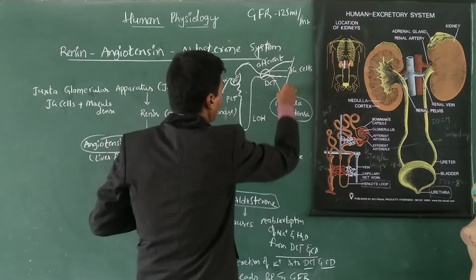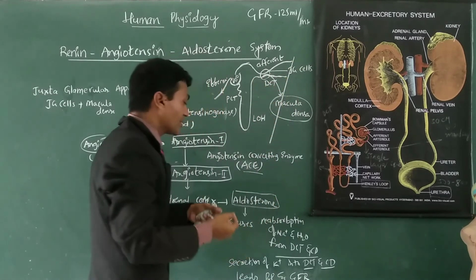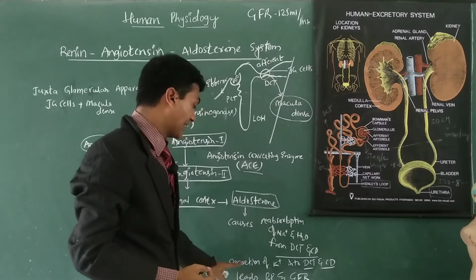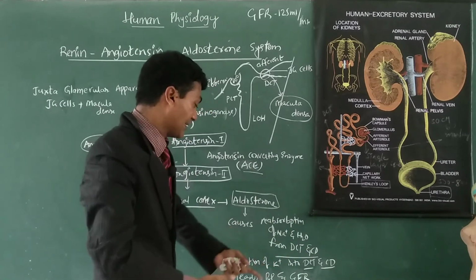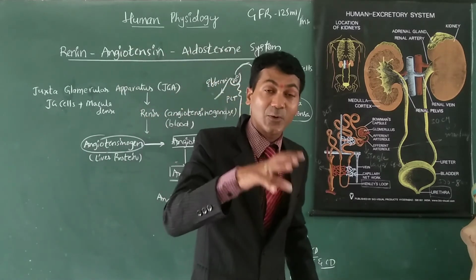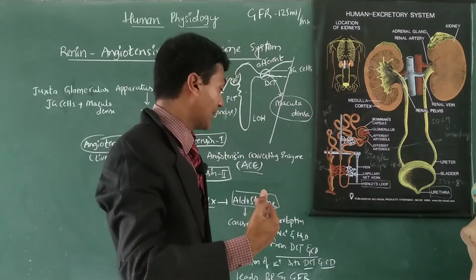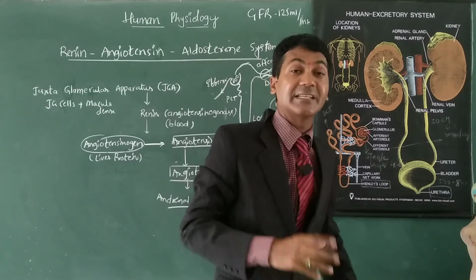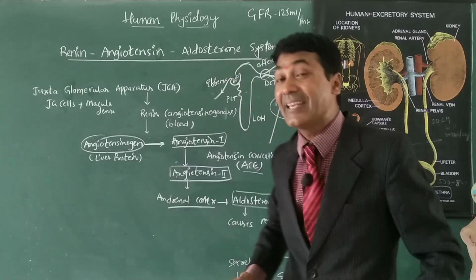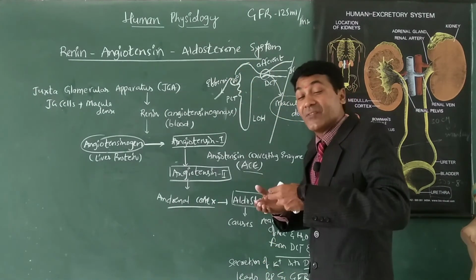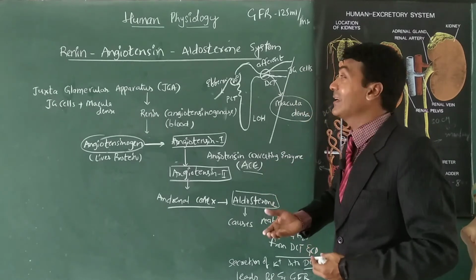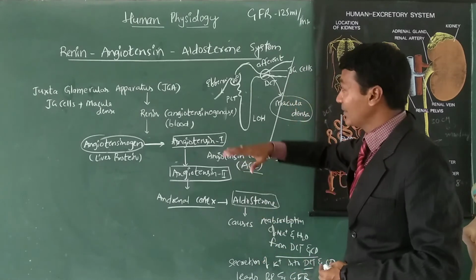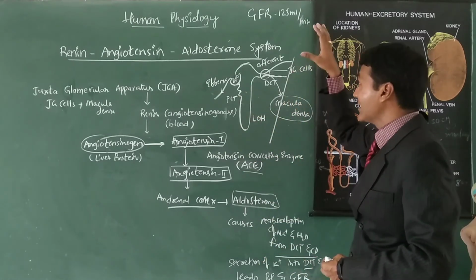So here, DCT and collecting duct. There is reabsorption of sodium and water from the DCT and CD, collecting duct, and secretion of potassium into the DCT and CD. What is this aldosterone's role? Reabsorption of sodium and water from the filtrate, and secretion of potassium into the DCT and collecting duct, leads to an increase of blood pressure. The increase of blood pressure leads to an increase of GFR back to normal.